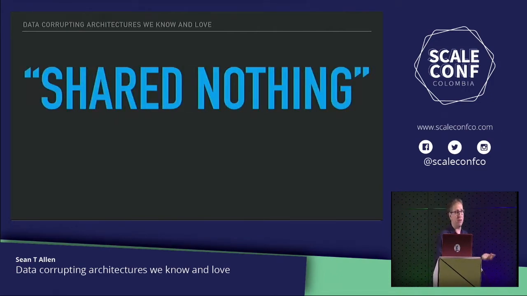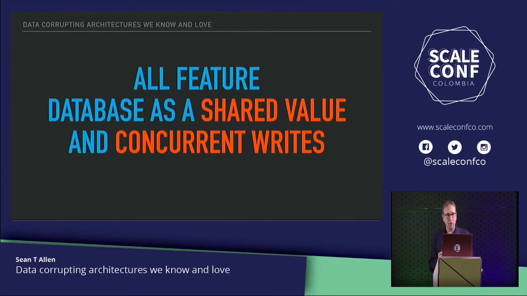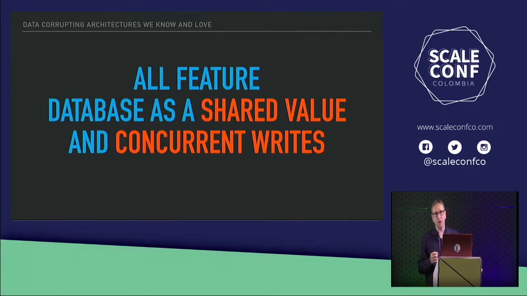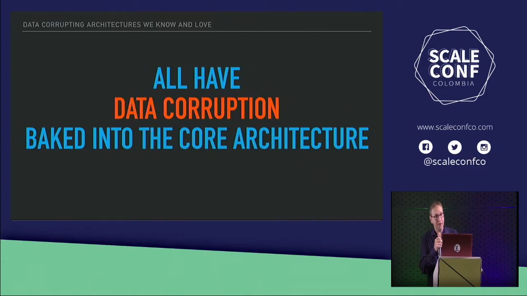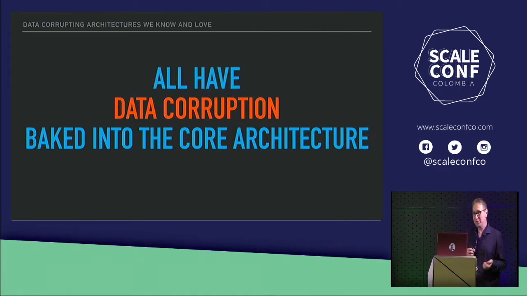Sometimes this gets called shared nothing, and usually, this can be in there as well, right? All of these feature shared value, which is the database, and concurrent writes. In every single one of them, unless you're really working at it, this has data corruption baked right into the core of it, right? It's there and it's in it, right? So,